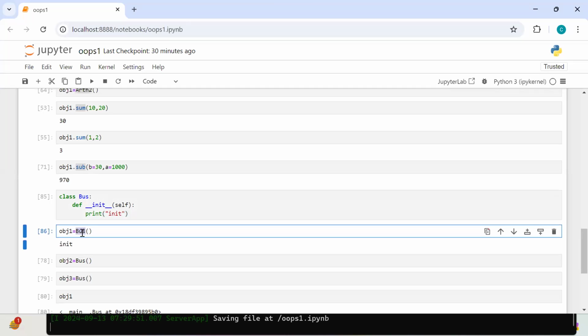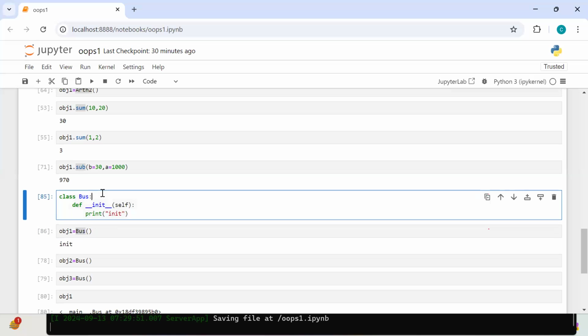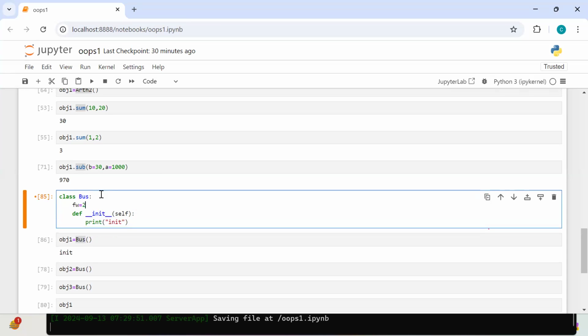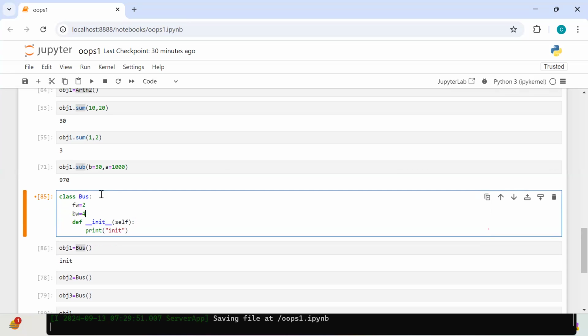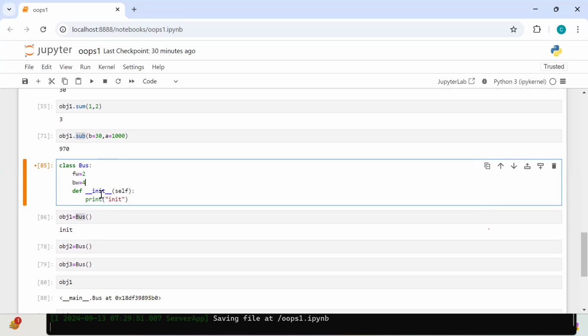Some buses have back wheels 4, some buses have back wheels 2 only, some buses have back wheels 4 or 6. Is there a possibility or not? Tell me. Come on, simple question. If I hard code like this, all the buses have front wheels 2, back wheels 4. Yes, no? Come on.